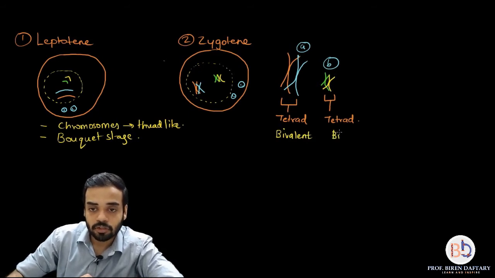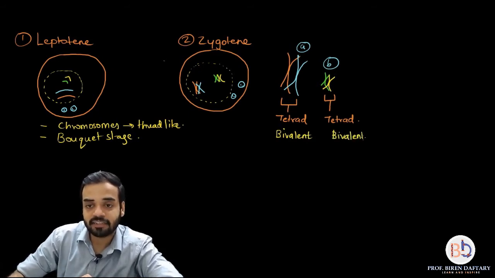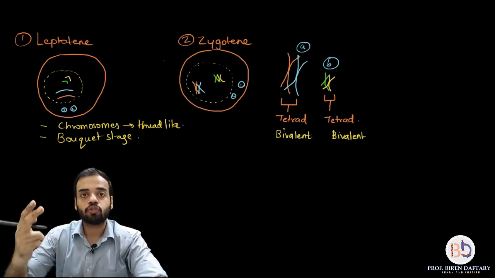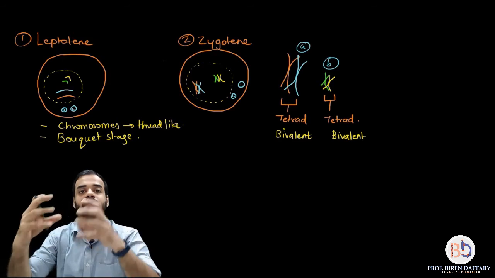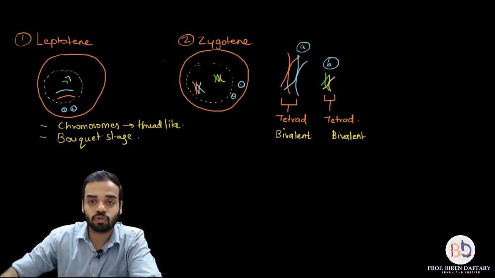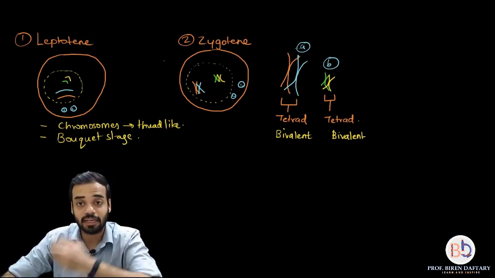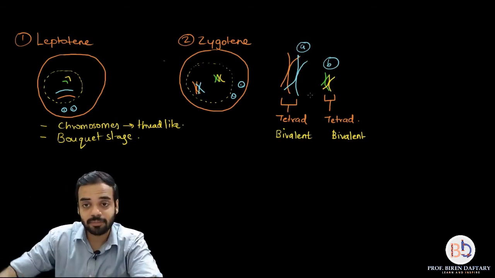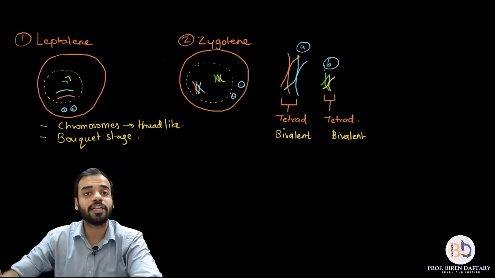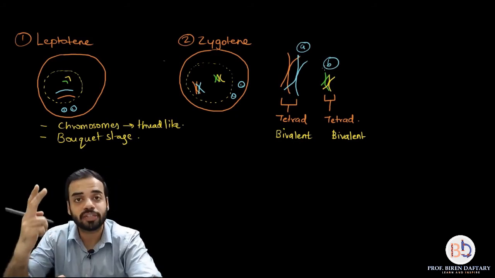Okay. Now what is the meaning of bivalent? See, bi stands for 2. So when there are 2 chromosomes attached to each other in a structure, then that structure is called a bivalent. So now in diagram A, how many chromosomes are joined to each other? 2. So it is a bivalent. Similarly in diagram B, how many chromosomes are attached to each other? 2. So it is a bivalent.